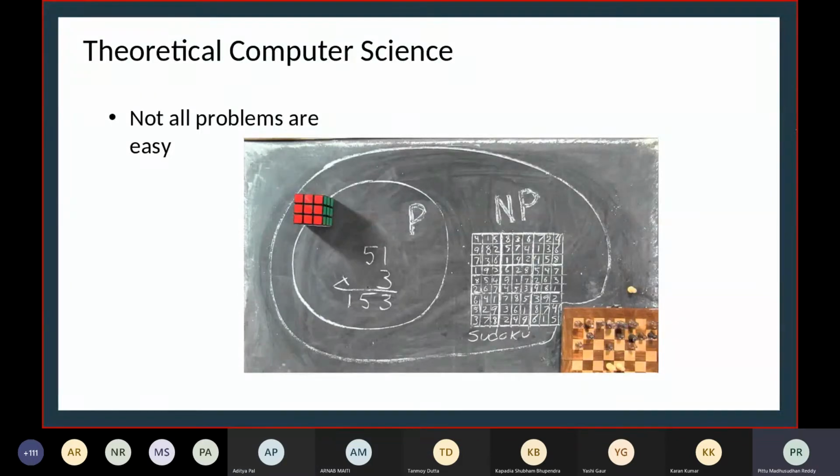There are Sudokus with 17 entries and a unique solution, and you cannot deterministically reduce. You have to kind of guess at some point and reach the solution, and maybe realize that your guess was wrong and change the number.